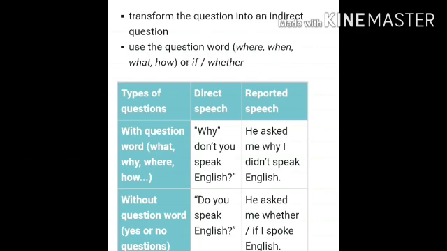Okay. So as we had learned in the first statement, we have to use the pronouns, tenses and place and time expressions correctly. Usage of question words, and if the question words are not there, usage of if or whether should be kept in your mind.